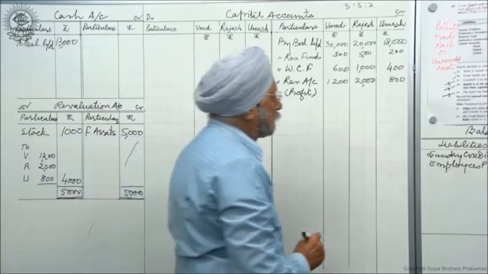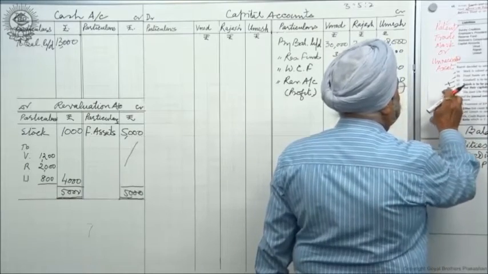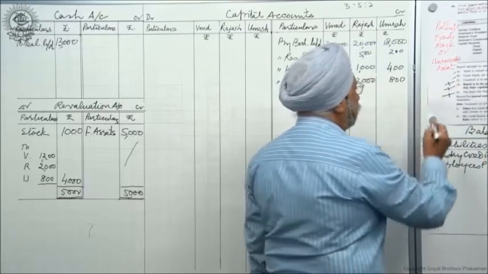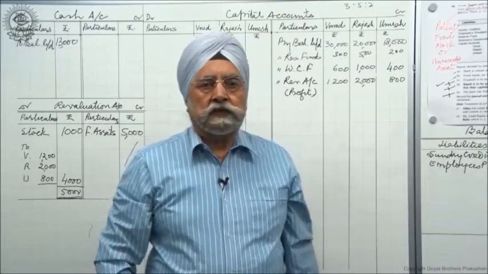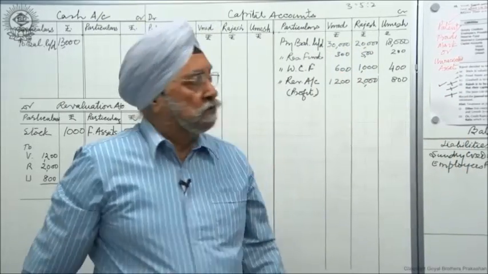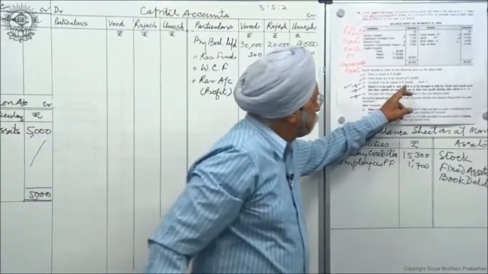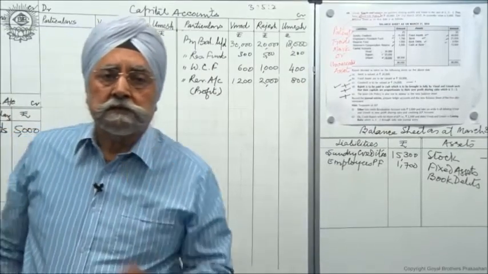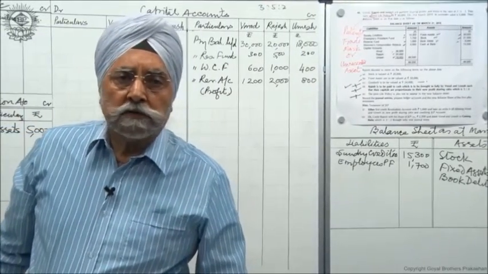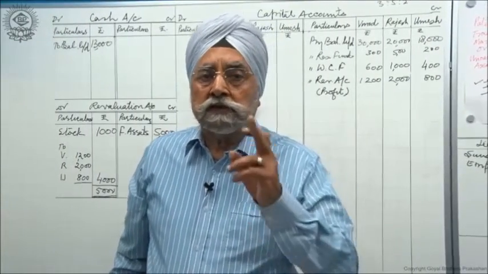Now let us come to the adjustment for goodwill. First goodwill, I take goodwill first. Goodwill is worth how much? Goodwill is 24,000. Mind it. We are going to pass entries only for Rajesh's share.